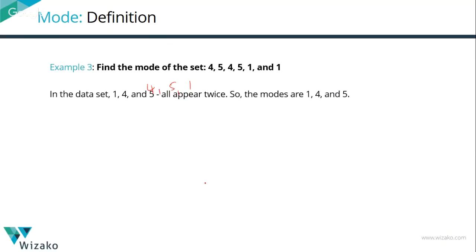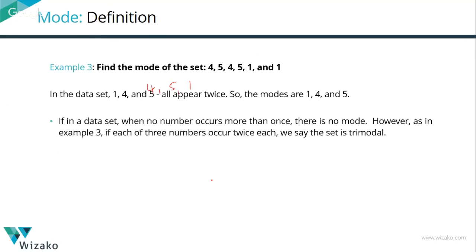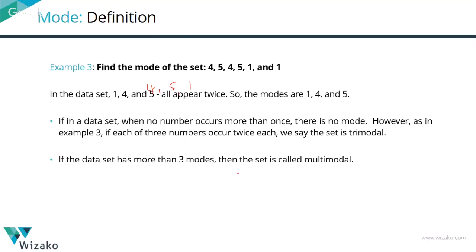What if elements occur exactly once? If elements occur exactly once, then we'll say that this set of data has no mode. Keep that in mind. So then in a question, if you read that this data set has got no mode, then what we are talking about is that none of the elements occurs more than once. When no number occurs more than once, we say there is no mode. But if numbers occur an equal number of times, then we'll call it multimodal. In this case, all three numbers are appearing, so we'll call it trimodal.